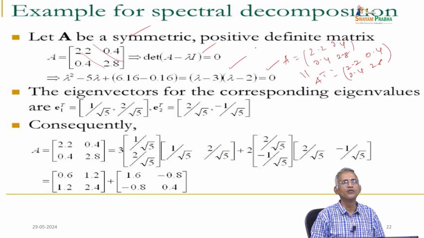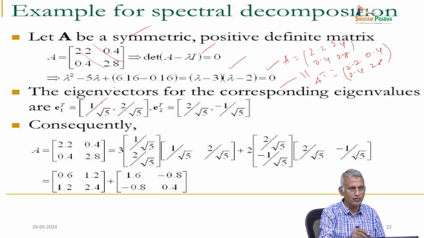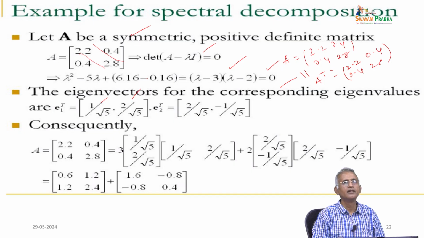We have two values of lambda, one is 3 and the other is 2, called the eigenvalues. Based on these eigenvalues, the corresponding eigenvectors are E1 transpose equals 1 by root 5 and 2 by root 5, and E2 transpose equals 2 by root 5 and minus 1 by root 5. So, these are the corresponding eigenvectors.